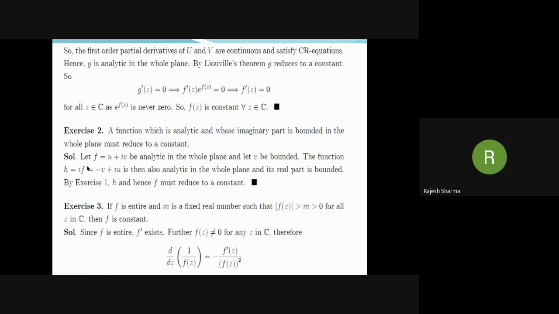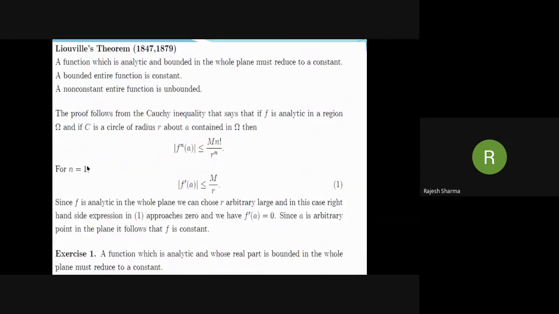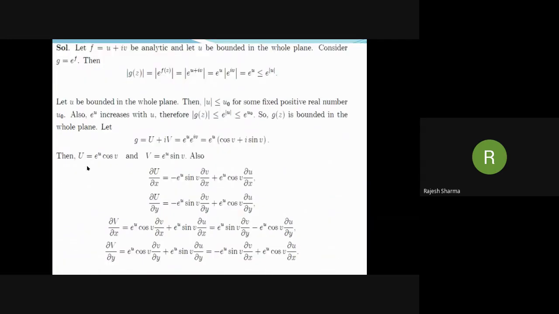Note that it is clear from the proof of exercise 1 that the theorem is true under the condition that the real part of f(z) is bounded below.